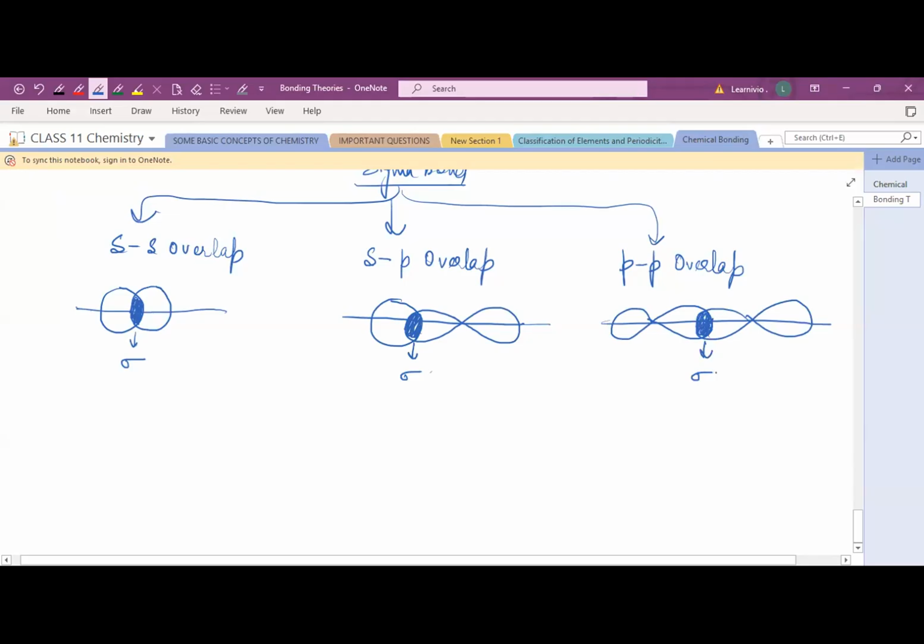And if the bond is formed, it means the positive overlapping is happening here, not the negative and the zero overlapping. We are talking about the positive overlapping because bond is formed. And which type of bond is formed? When the ss overlap, sp overlap, and pp overlap, the sigma bond is formed. Clear?